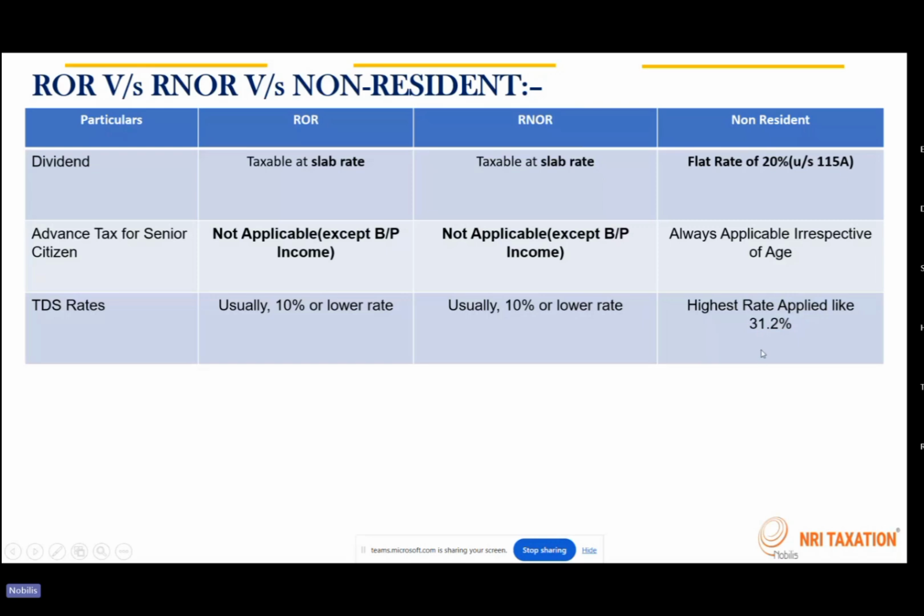So these are the key differences between the three residential statuses and how the incomes and other compliances are applicable for them.